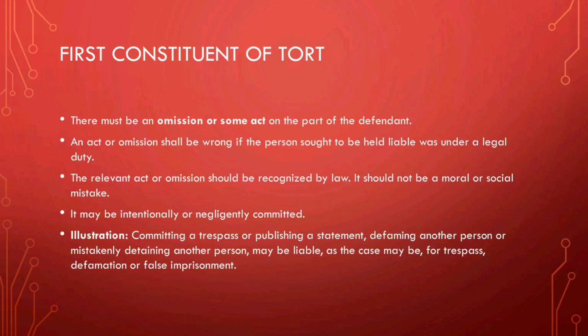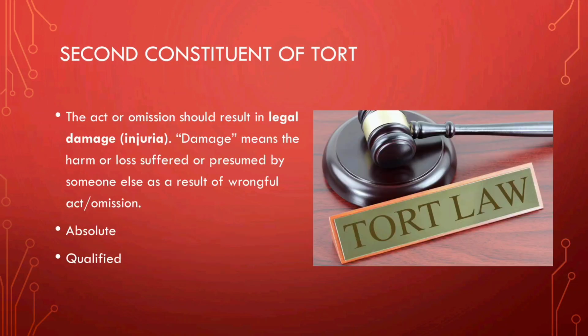It is stated that the second constituent of wrongful act is that the act or omission must result in legal damage, that is injuria, the term we use over here. And damage means the harm or the loss suffered or presumed by a person as a result of some wrongful act or omission.